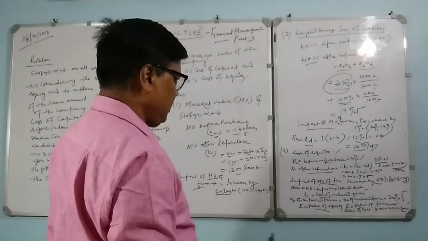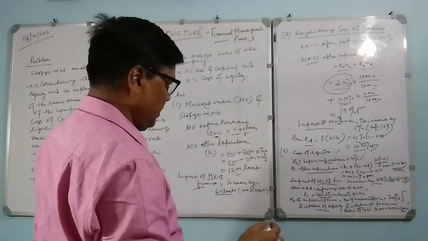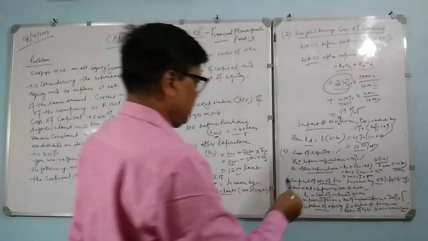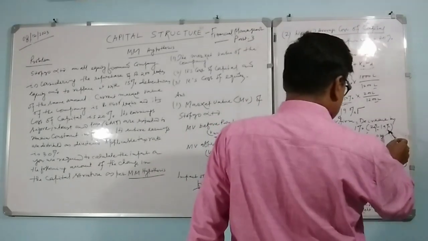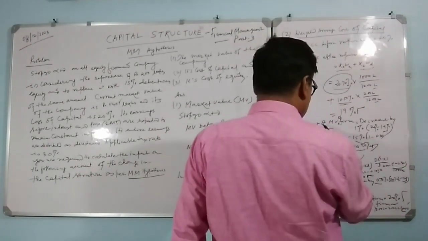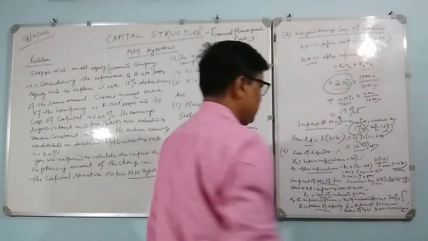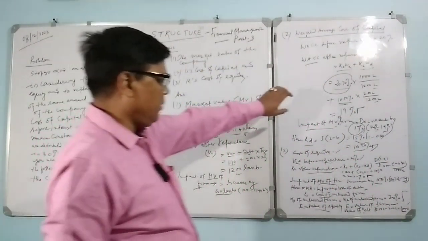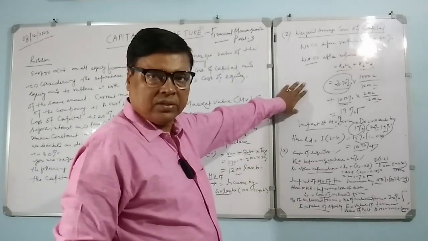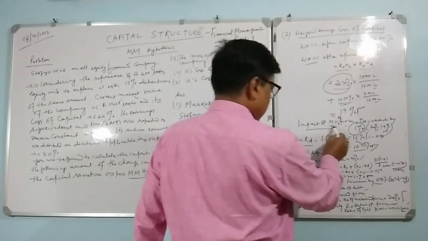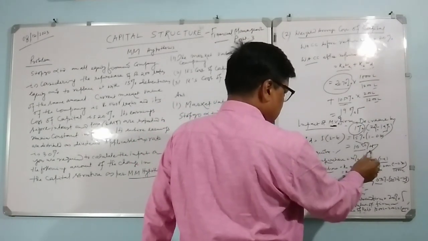So what will be the impact? Initially it was 20%, now it is 19%, so the cost of capital decreases by 1%. That means whenever debt comes into the capital structure, the cost of capital decreases and the market value of the firm increases.